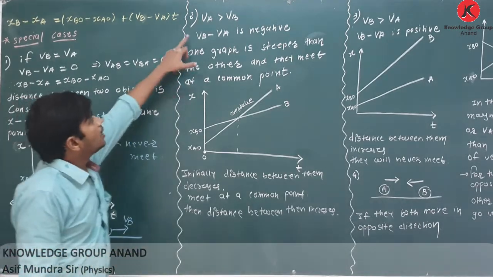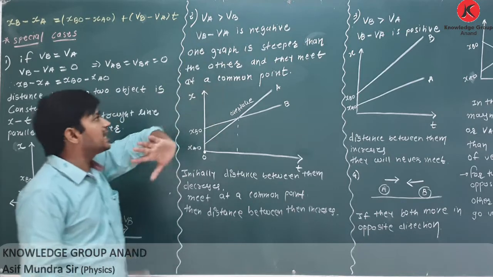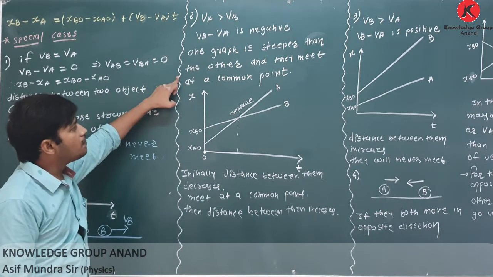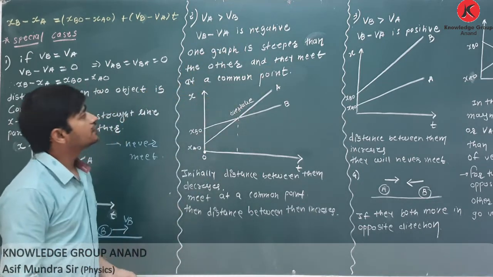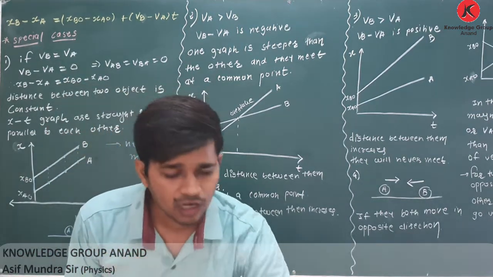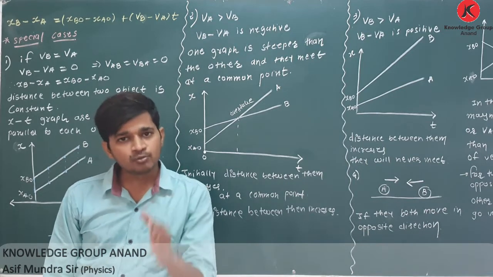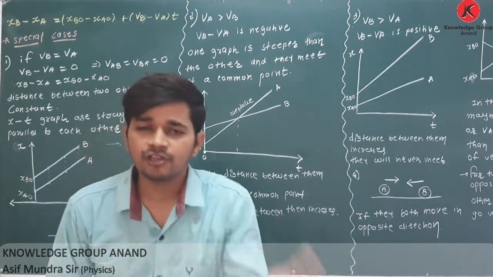So here VA is greater than VB. VB minus VA is negative. So one graph is steeper than the other and they will meet at a common point. Now what is the meaning of this? One graph is steeper than the other. See, we know the VT graph, XT graph, all graphs. In an XT graph, if the slope is more, the velocity is more. If the slope is less, the velocity is less.